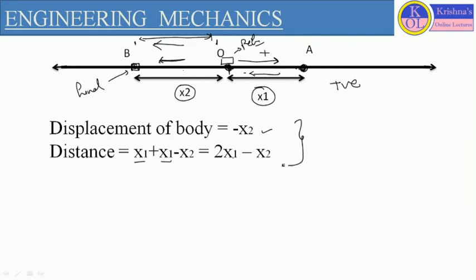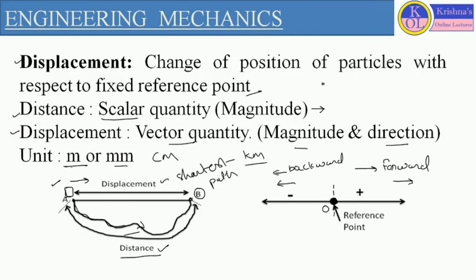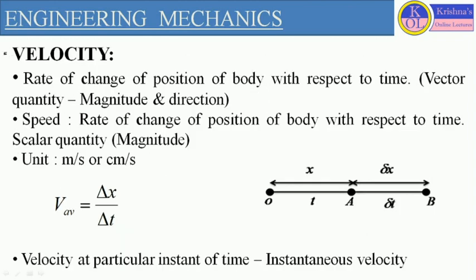I hope you understand the concept of displacement and distance traveled by the body, the concept of reference point, and the sign convention of displacement. So displacement is defined as the change in position of the body with respect to a fixed reference point. It is a vector quantity, and the unit we consider as mm, meter, centimeter, etc. Now let's move toward another term, that is velocity.